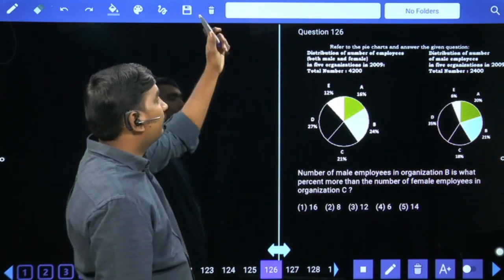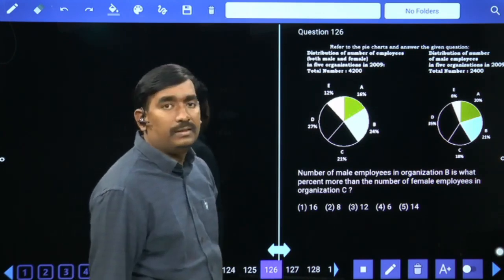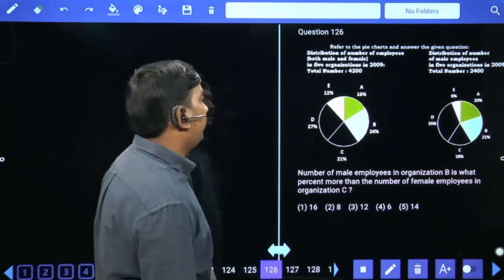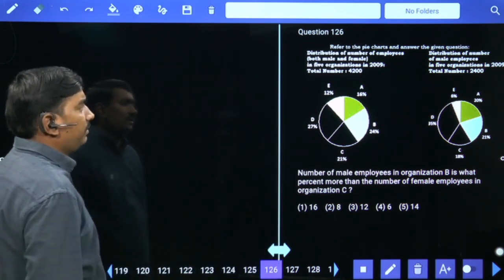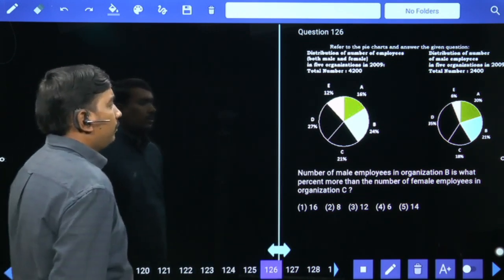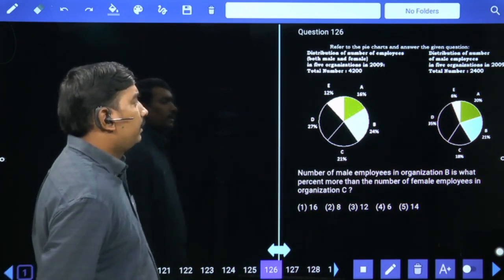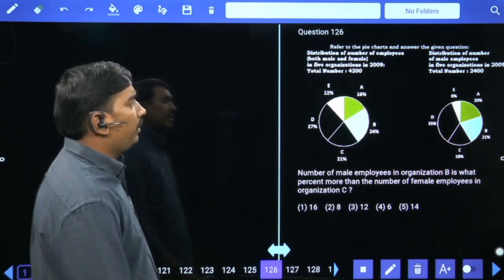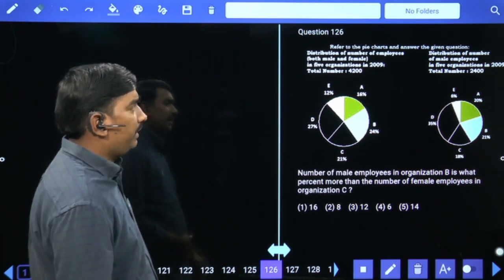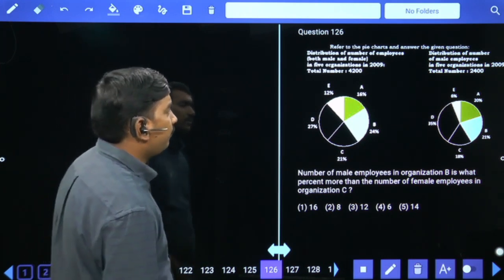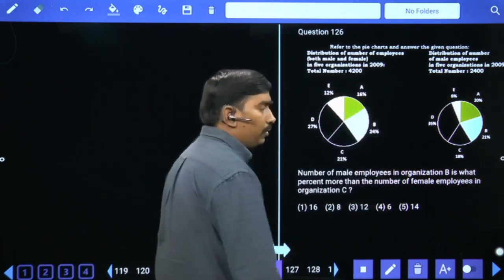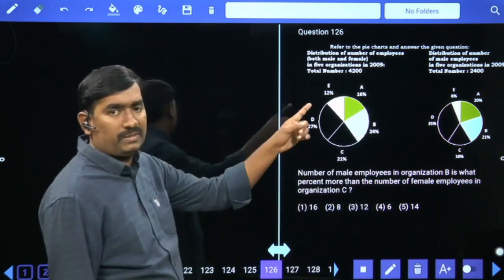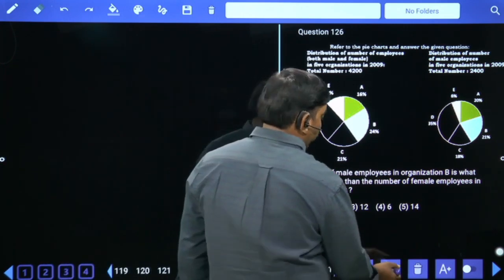Next, pie charts. Distribution of number of employees, both male and female, in 5 organizations in 2009. Total 4,200. Distribution of number of male employees in 5 organizations in 2009. Total number 2,400. Male plus female, and that is male. How to get female means total minus male. I will go with ratio method.